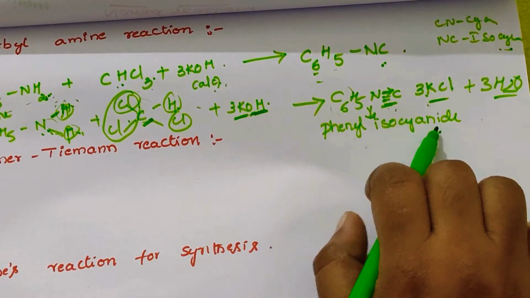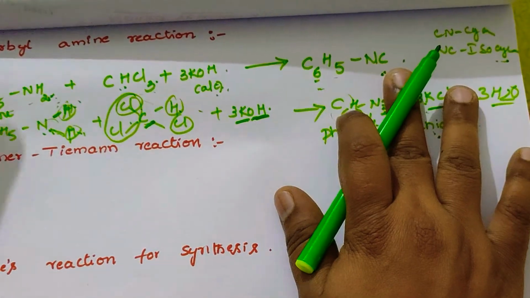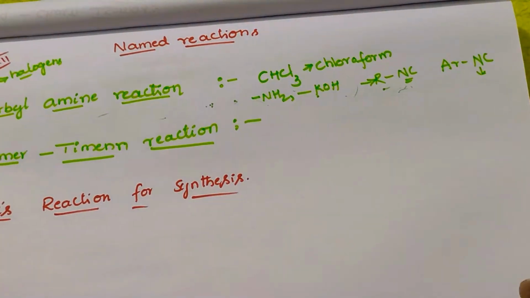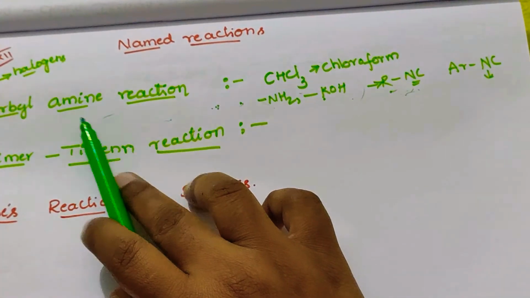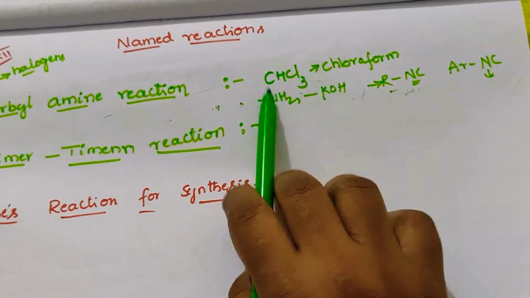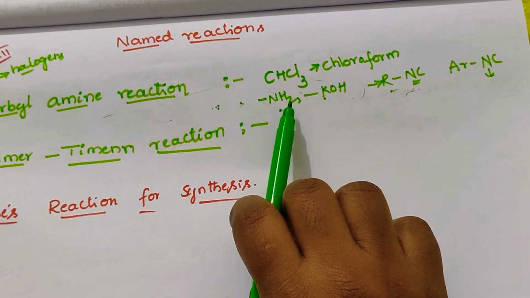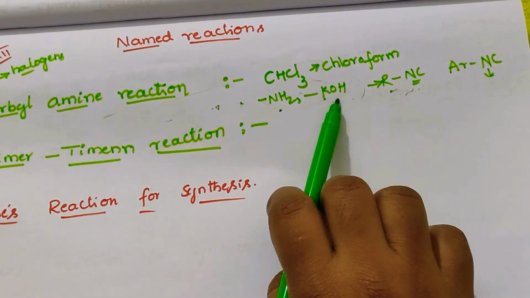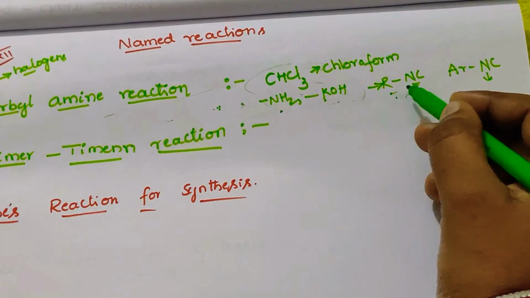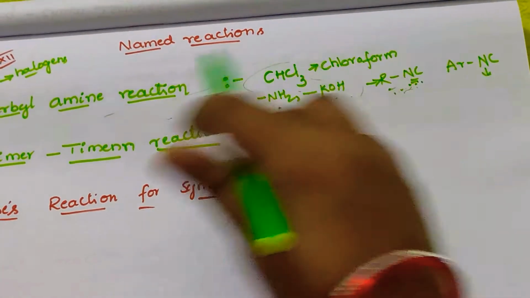This phenyl isocyanide is formed in the carbylamine reaction. This is called the carbylamine reaction. In the carbylamine reaction, the reactants are CHCl3, any aromatic or aliphatic amine, and alcoholic KOH. The product is phenyl isocyanide or alkyl isocyanide.